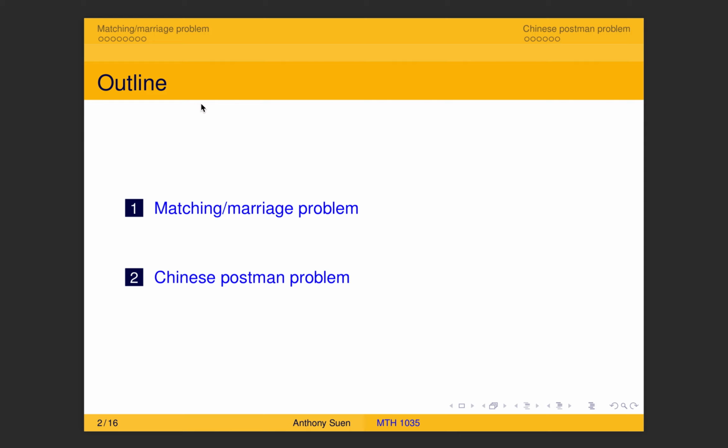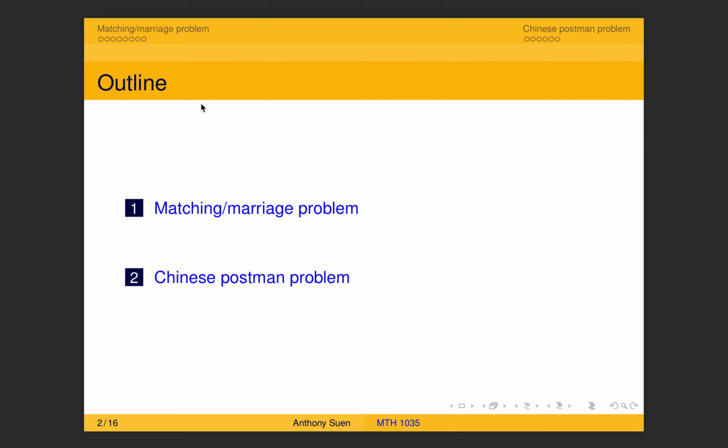The second one is the Chinese postman problem. Maybe you are more familiar with it, because in fact this is the Eulerianization problem, but we are doing it for some more general graph.